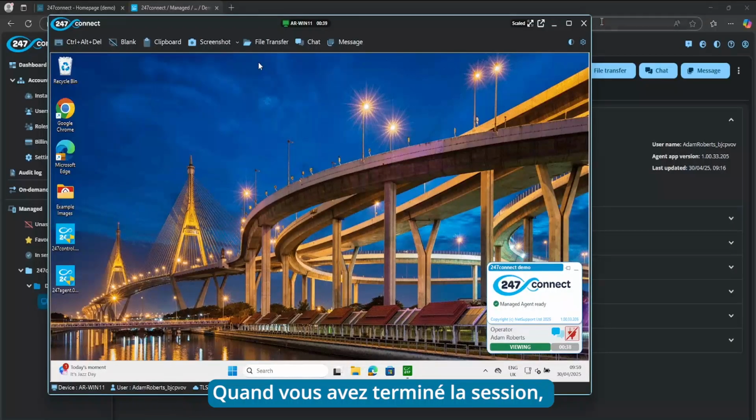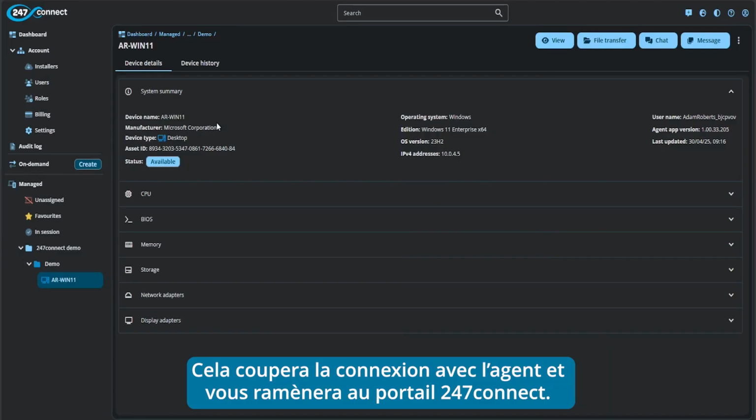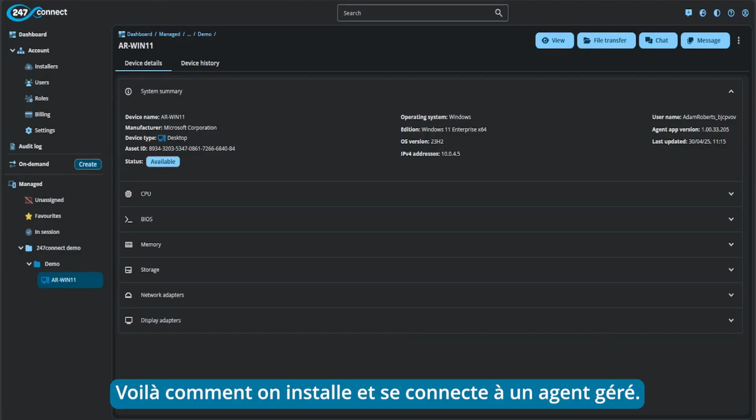Once you're finished with your session, you can close the window here, and that will then disconnect from the agent, and you're back in the 247connect portal. So that's how you can install and connect to your managed agents.